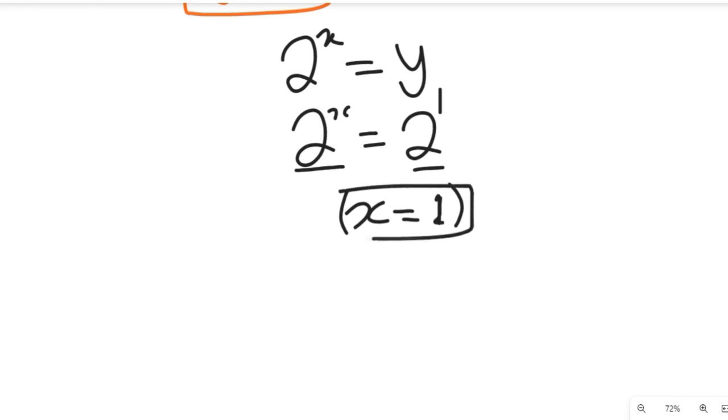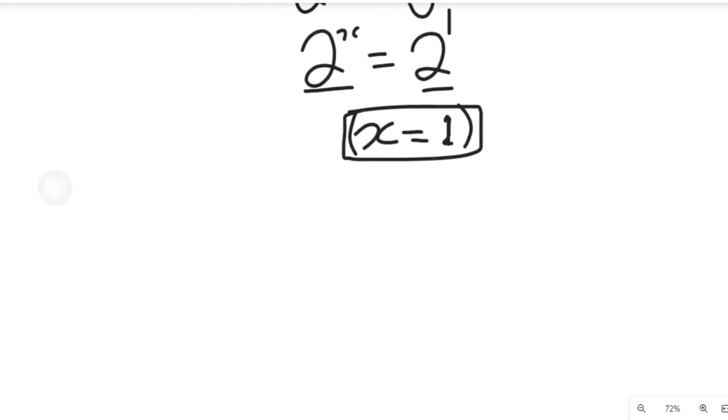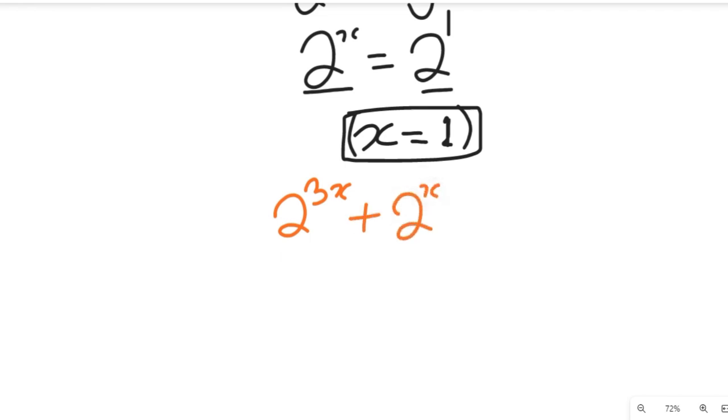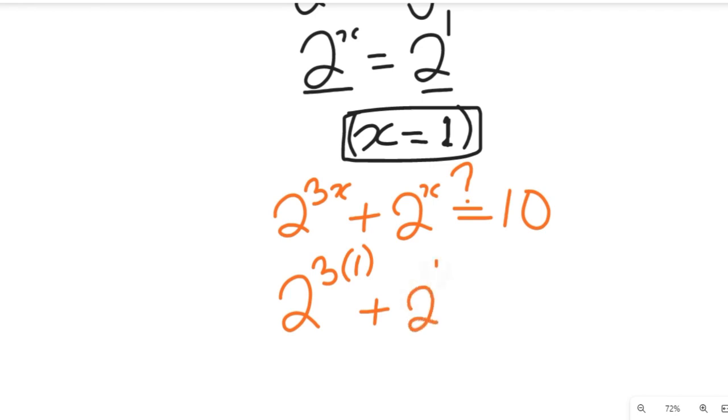Now if we substitute that into the main equation, let's do that quickly to see if our solution is right. Remember the main equation, we are given 2 to the power of 3x plus 2 to the power of x, and we say it is equal to 10. Now we're going to substitute the value of x equal to 1 and see if this will give us this value. So that will give us 2 to the power of 3 multiplied by 1 plus 2 to the power of 1. Will that give us 10?